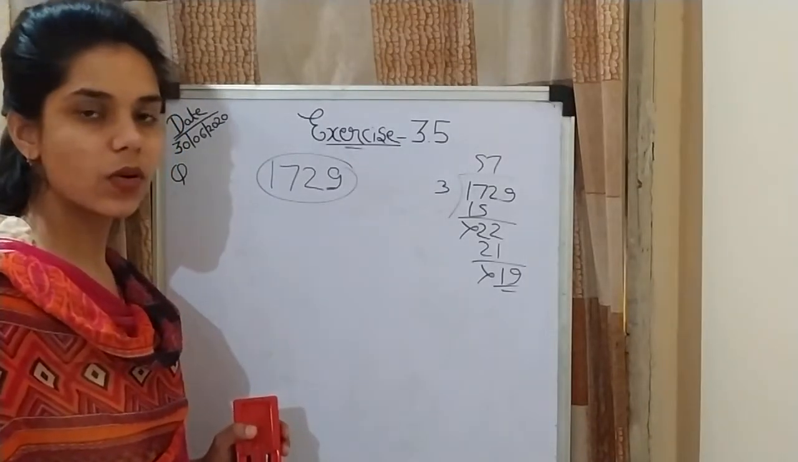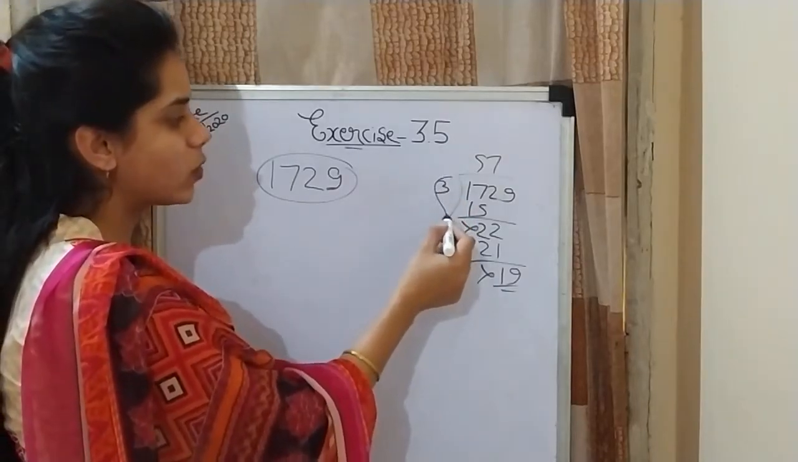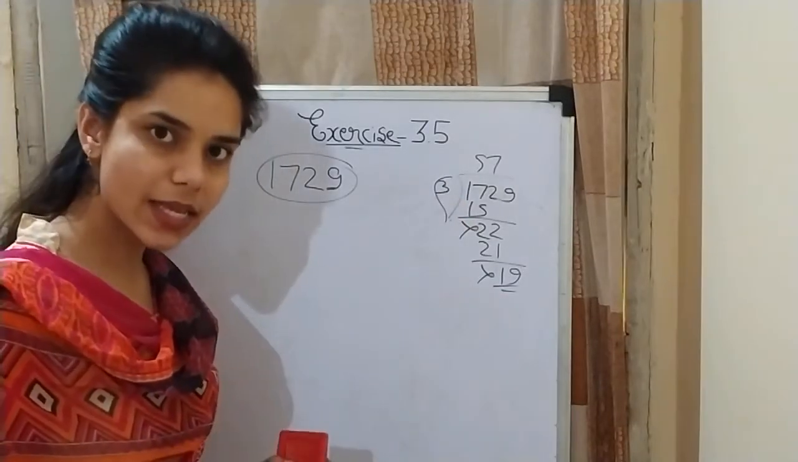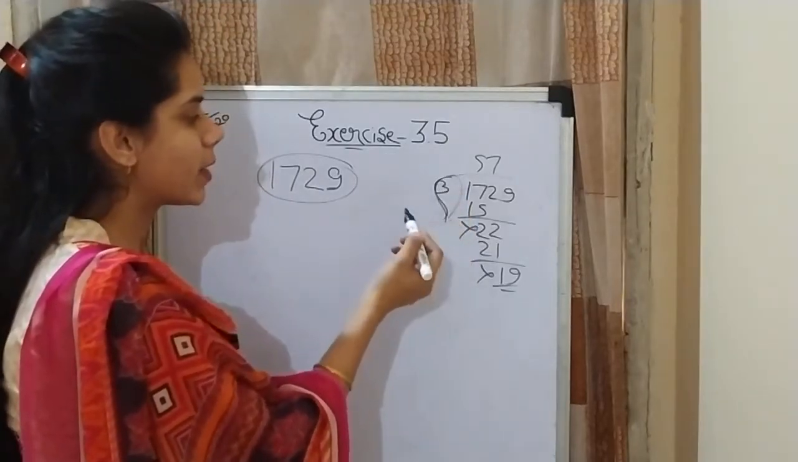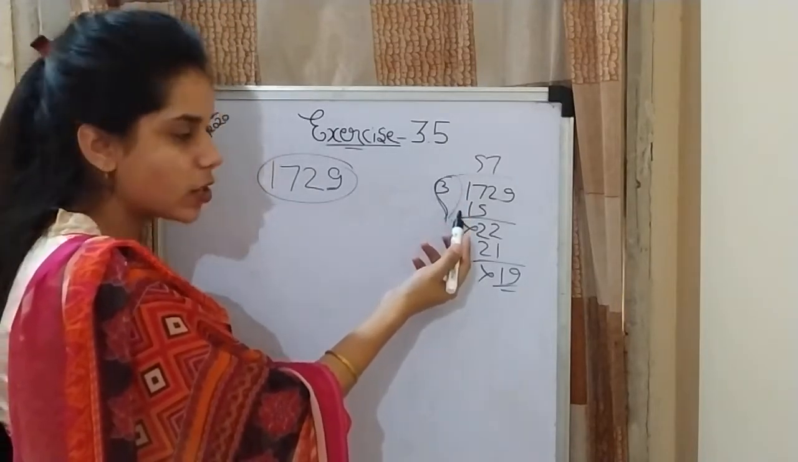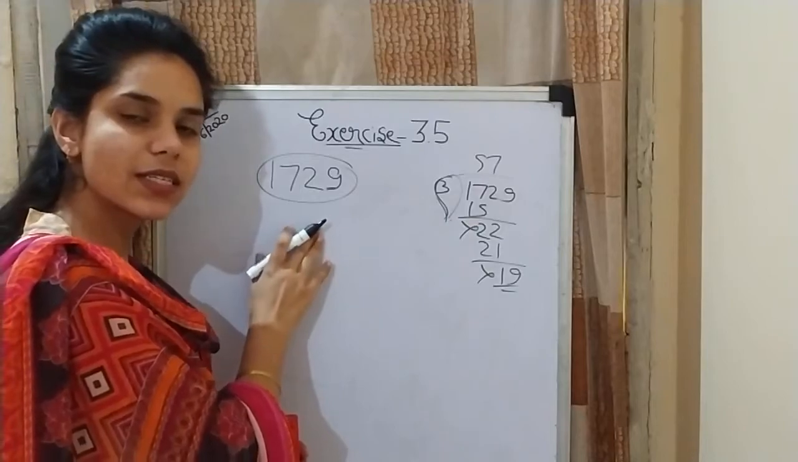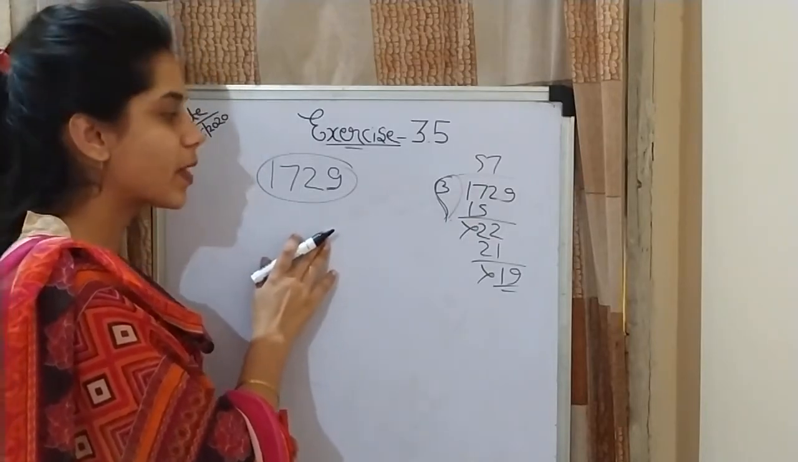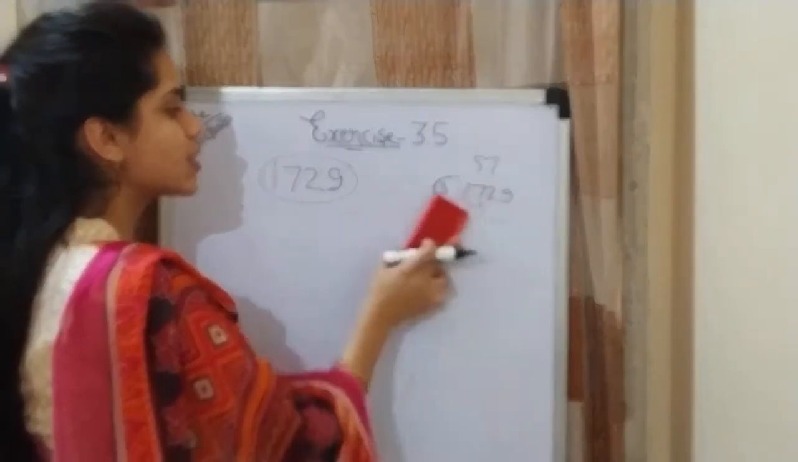Now 6, no. If a number is divisible by both 2 and 3, it will be divisible by 6. But this number is neither divisible by 2 nor by 3, so we can't say that this number is divisible by 6. Okay. Now move to 7.